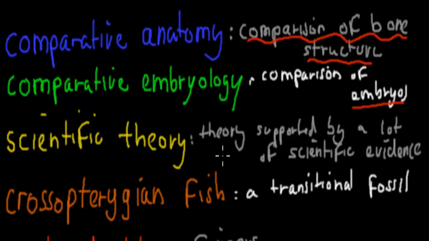Scientific theory, so that's not just a theory, but it's a theory which is supported by a lot of scientific evidence. So the theory of evolution is a scientific theory because we have all this comparative anatomy, comparative embryology, biochemistry, biogeographical, and paleontological evidence to support that theory. But yeah, a scientific theory is a theory that has a lot of scientific evidence backing it up.